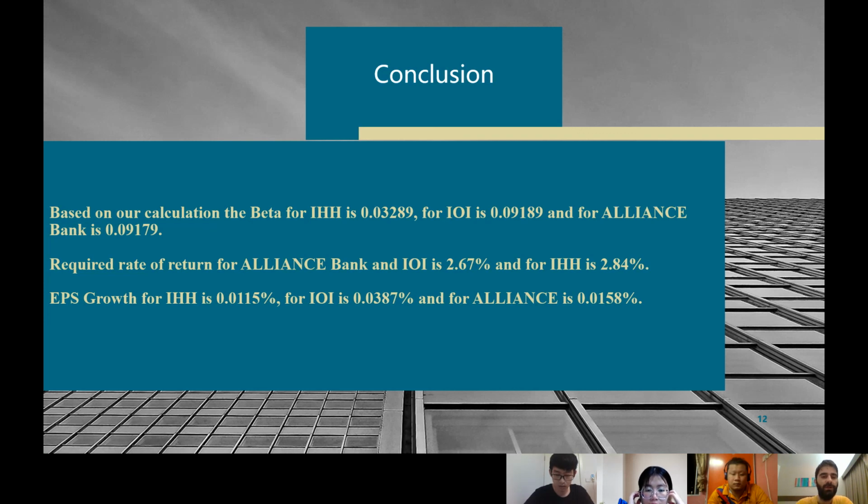So if the investors are interested in high growth stocks, then they should invest in IOI stock because IOI gives the highest EPS growth at 0.0387, while IHH gives the lowest EPS growth at 0.0115. In addition, if the investors are risk averse, they should invest in IHH stock because IHH has the lowest risk. So that's all from our group.